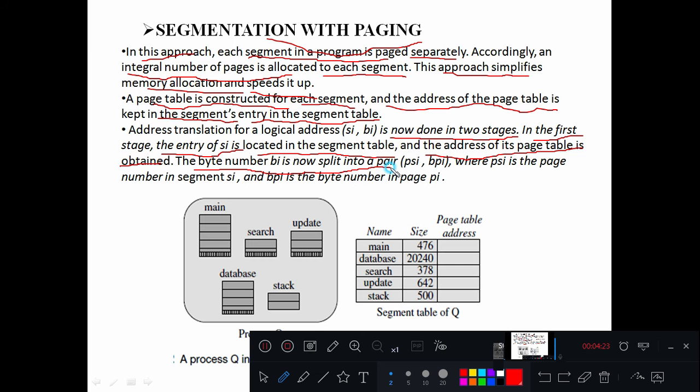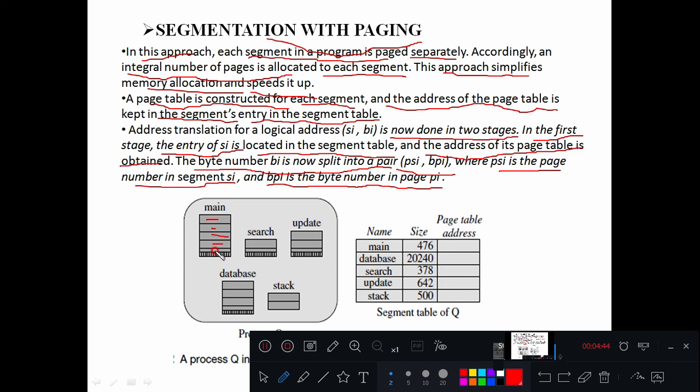The byte number bi is now split into a pair (psi, bpi), where psi is the page number in segment si, and bpi is the byte number in that particular page, right? So now we don't have only one segment here. We have a segment which is divided into a number of pages.